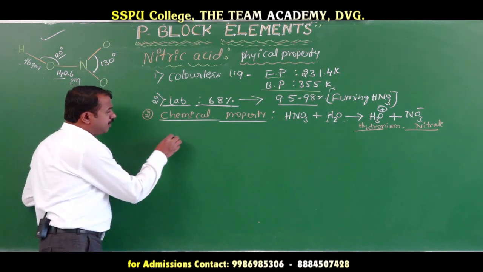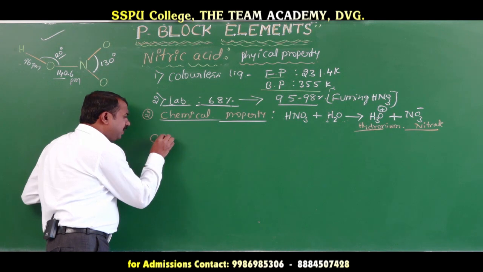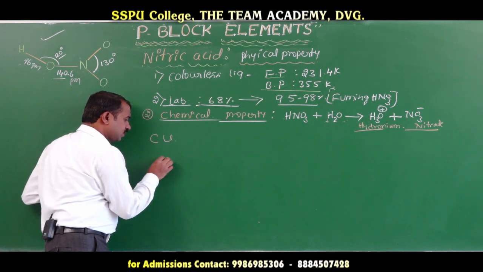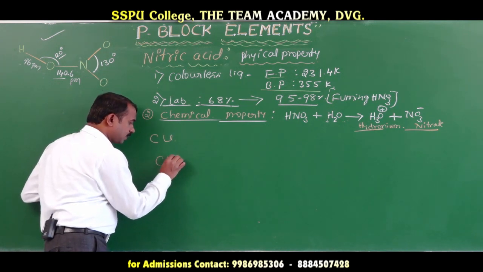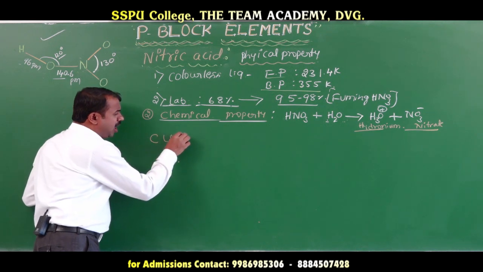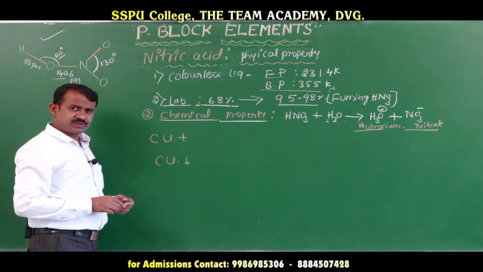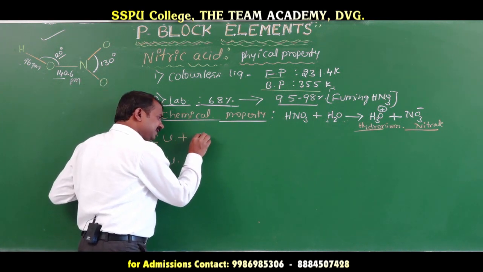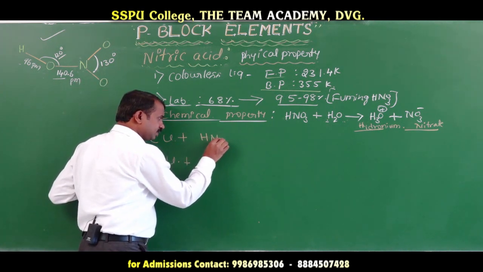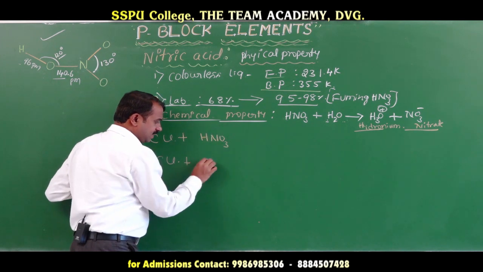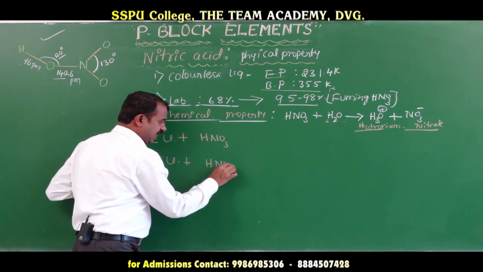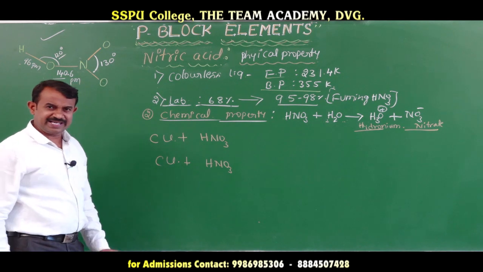First we will go for copper. When copper reacts with nitric acid, listen carefully.